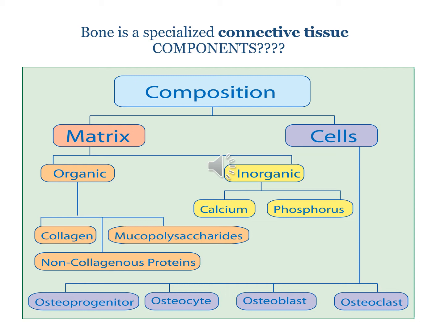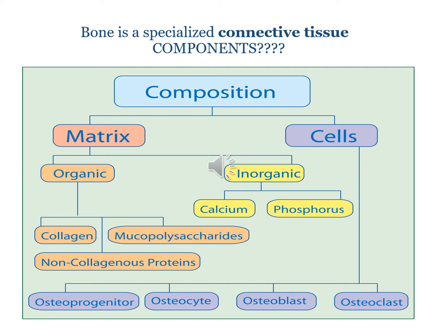And in the extracellular matrix, do you remember, you studied about the fibers, different fibers, and then you studied about the ground substance, in which you studied different GAGs, glycosaminoglycans, mucopolysaccharides. So just like that, remember that overview, which we are going to take up here as well. So bone being a specialized connective tissue, it is going to be composed of cells as well as extracellular matrix.